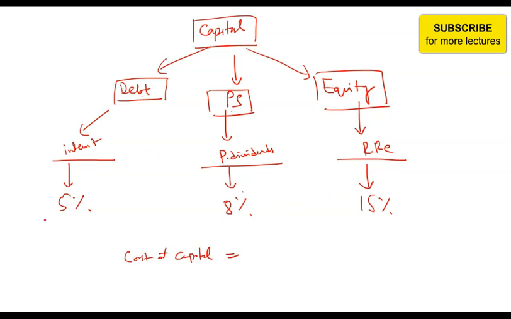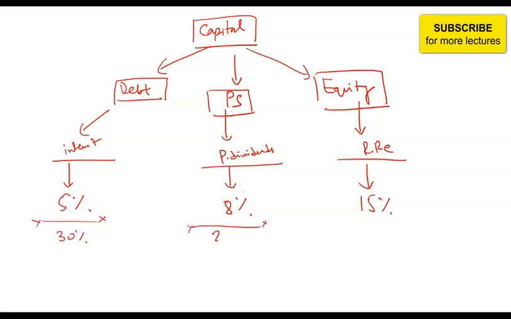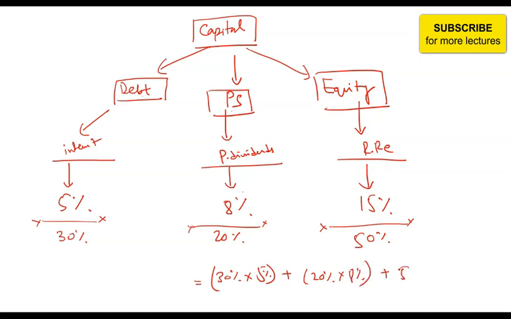So for example, if you are told that debt is 30%, preferred share is 20%, and equity is 50%, then your total cost of capital will be 30% of 5% plus 20% of 8% plus 50% of 15%.